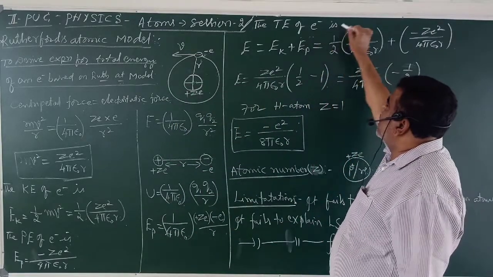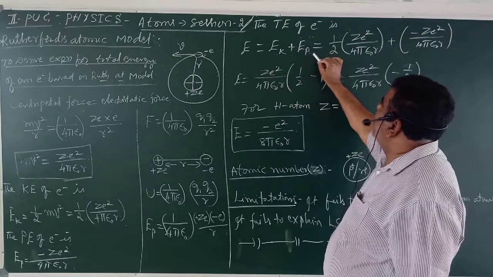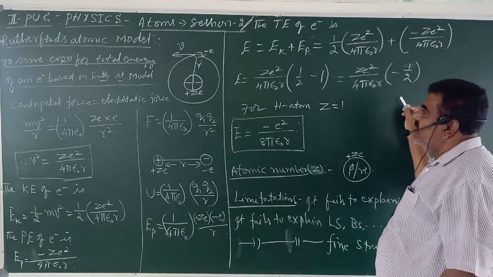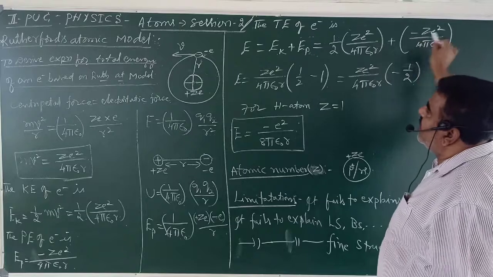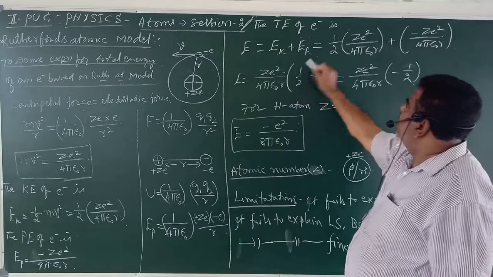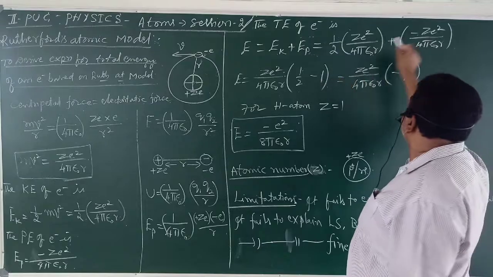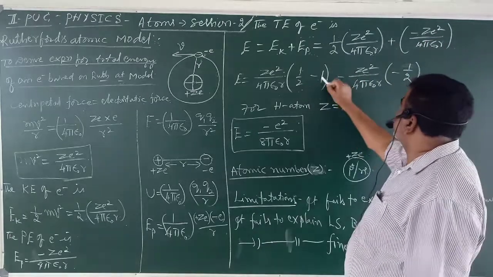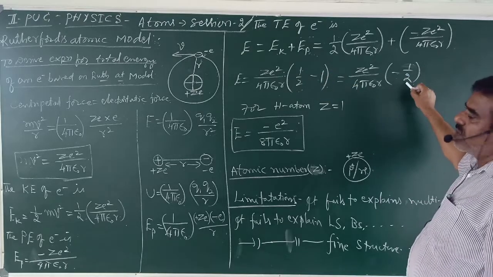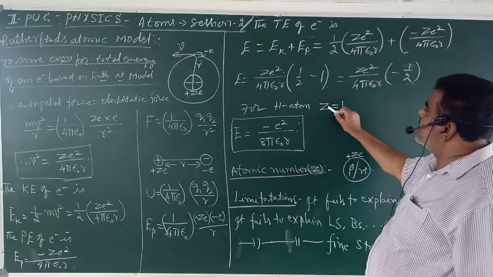The total energy of the electron is given by the sum of kinetic energy and potential energy. If you substitute and simplify, we will get, you see, I have taken Ze square by 4 pi epsilon naught r as the common factor. Here I am left with half, here with plus into minus, minus 1. Half minus 1, with 2 as the LCM, 1 minus 2, becomes minus 1 by 2. Therefore, for hydrogen atom, the Z value is 1.